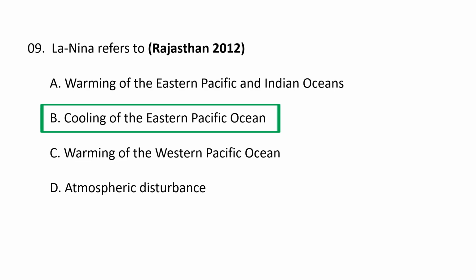So La Nina refers to the cold phase of the El Nino Southern Oscillation, ENSO. This is characterized by unusually cold ocean surface temperatures in the central and eastern equatorial Pacific Ocean, which is the opposite of the warm phase, El Nino. So B is the correct option.